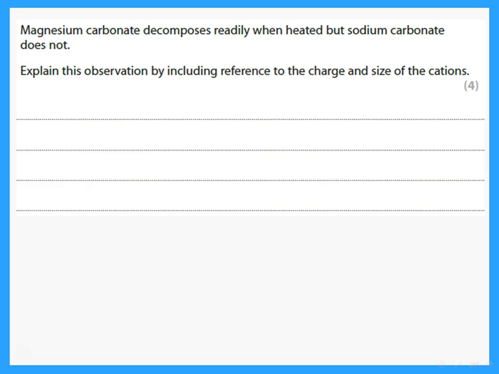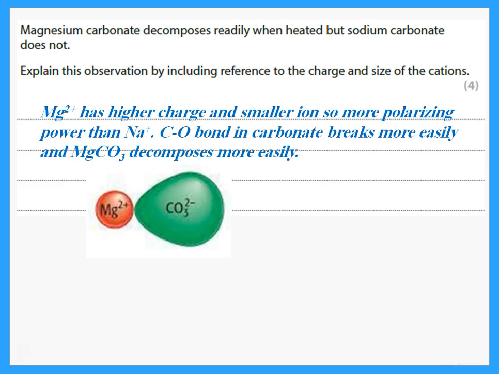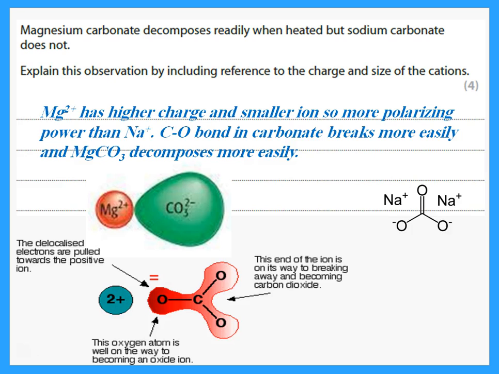Magnesium carbonate decomposes readily when heated, but sodium carbonate does not. Explain by including reference to the charge and size of the cation. So remember that the carbonate is a big ion, and the magnesium is a small ion, so the magnesium has a higher charge than sodium. So first of all, why is Na+ not able to break it?